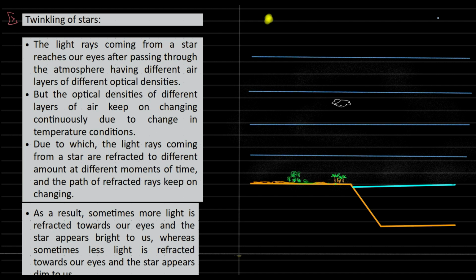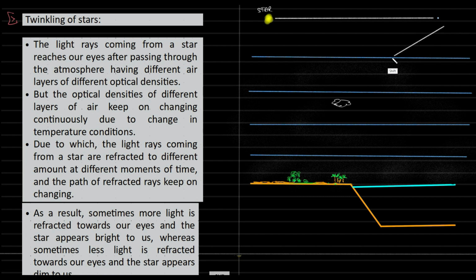So what happens over here? Say we have a star. So from the star, this is the star. We are receiving rays from it. Okay. So light from that is reaching us. This is us. This is Earth. So if I zoom in, I get this picture.